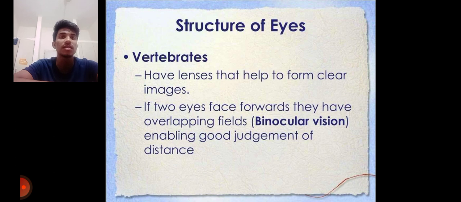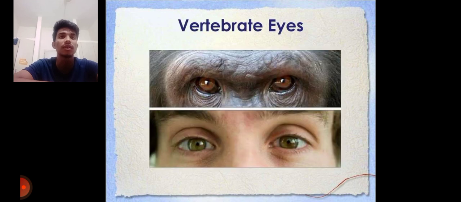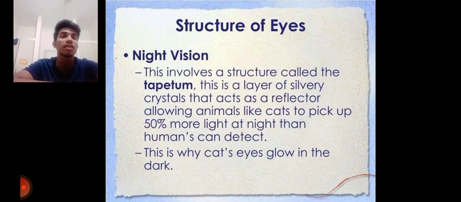In vertebrates, they have lenses that help to form clear images. If the two eyes face forwards, they have overlapping fields, that is binocular vision, enabling good judgment of distance. You can see the vertebrate eyes in this image. Night vision involves a structure called the tapetum.